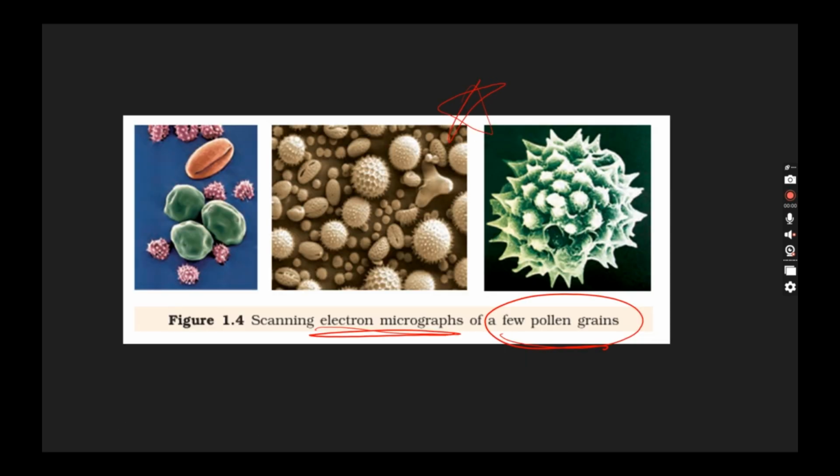You can see this is the exine and inside will be the intine.